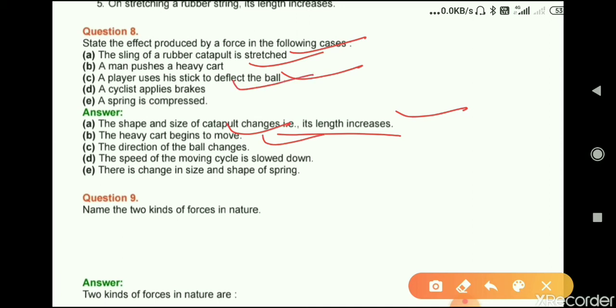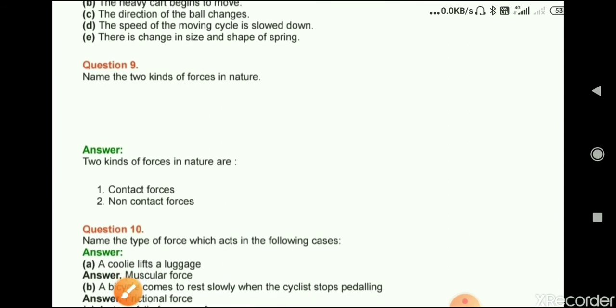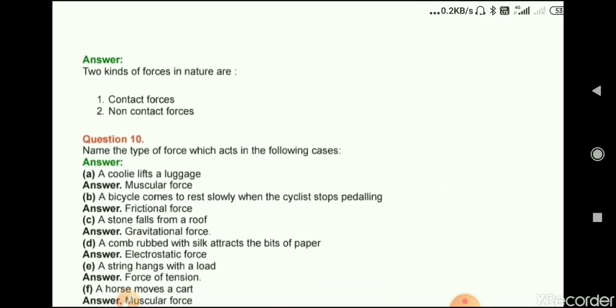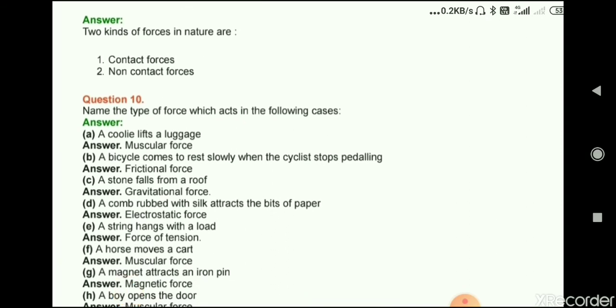A cyclist applies brakes. The speed of the moving cycle is slowed down. E. A spring is compressed. There is a change in size and shape of spring. Okay. Now question number 9. Name the two kinds of forces in nature. So the two kinds of forces in nature are contact forces and non-contact forces.